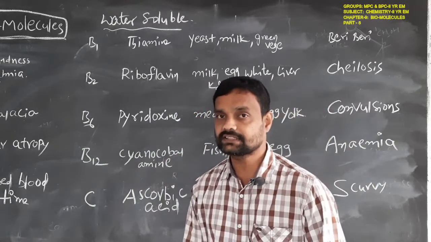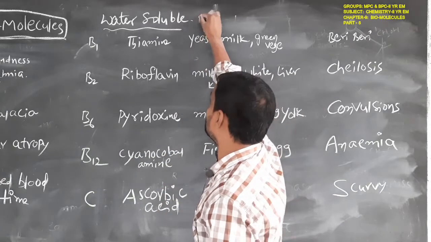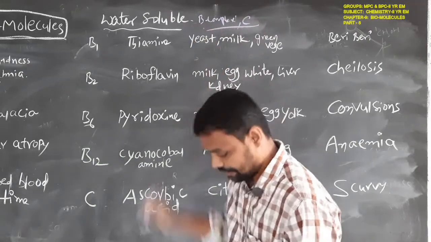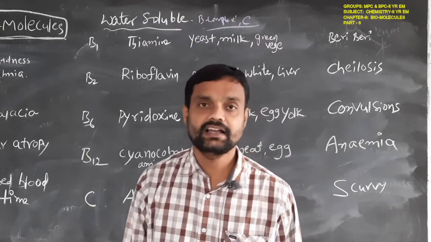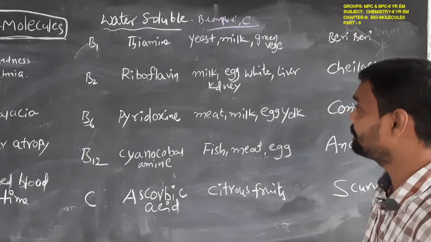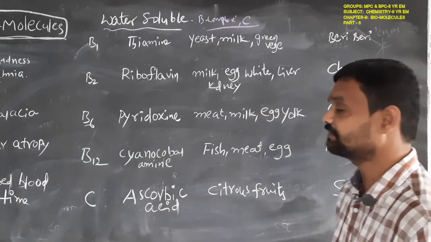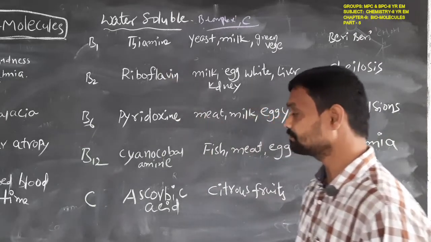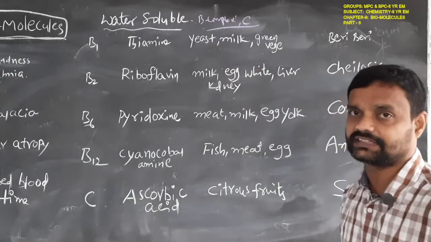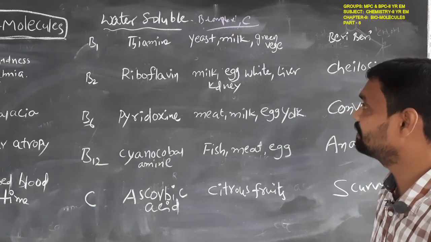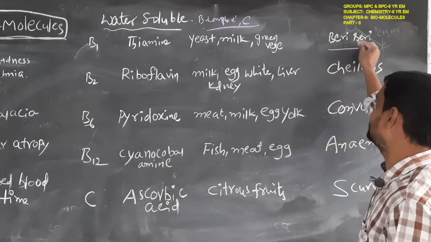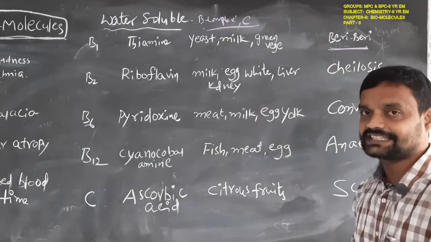What are the water soluble vitamins? The B complex and C. B complex and C are the water soluble vitamins. For example, in B complex, first B1. The name of B1 is thiamine. The sources are yeast, milk and green vegetables. These are the sources of vitamin B1. And the main disease for deficiency of vitamin B1 is beriberi.